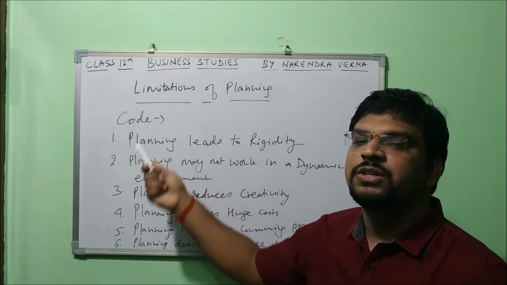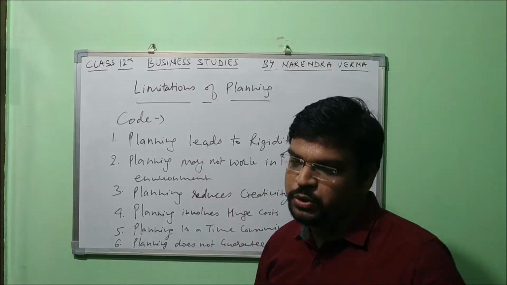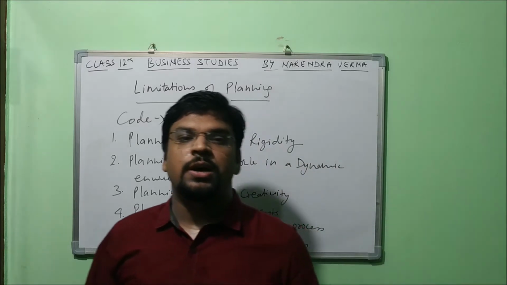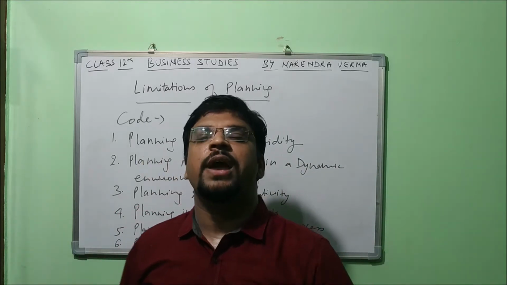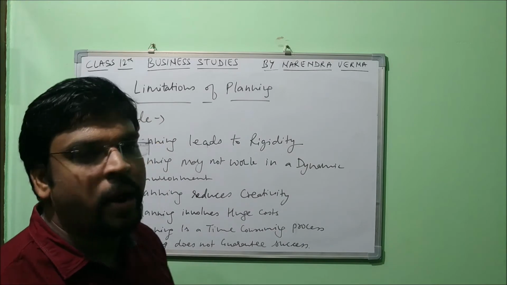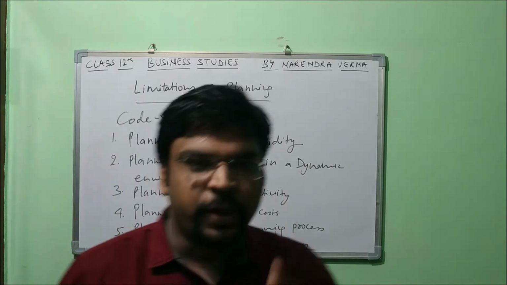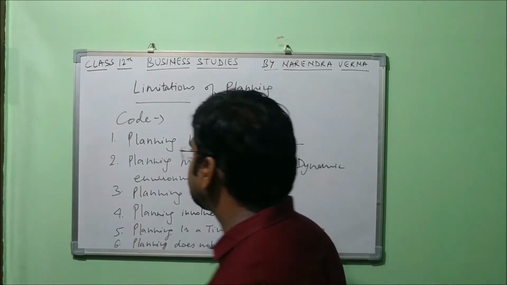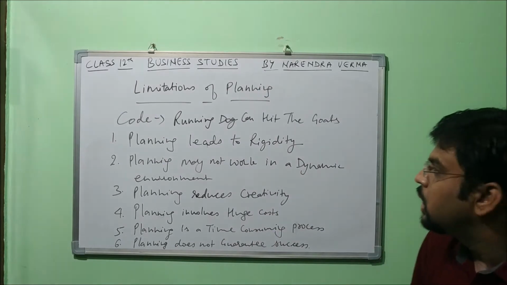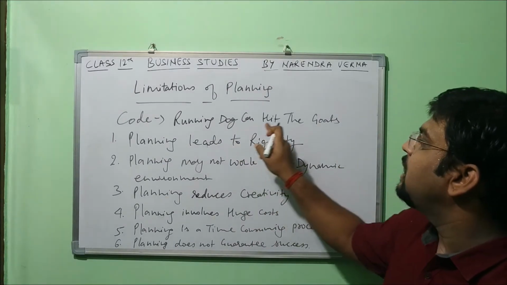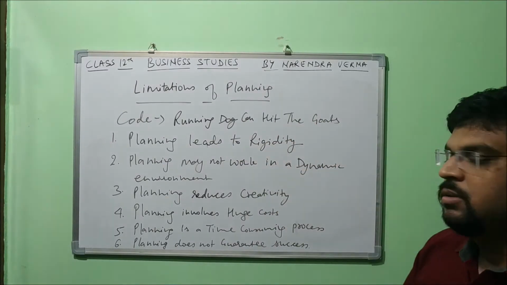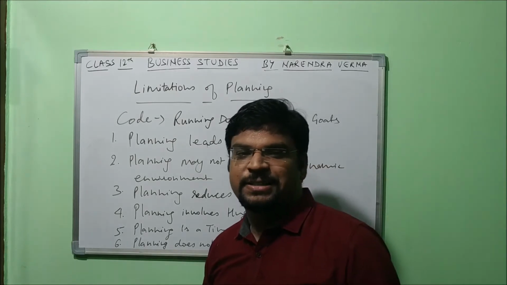Right? I have left this code place blank. Why? Because you know what is going to come, the code is going to come, so that you can remember all these points together. Right? So I just write down the code. So here is the code. Running dog can hit the goats. Yes, unique it is, right?